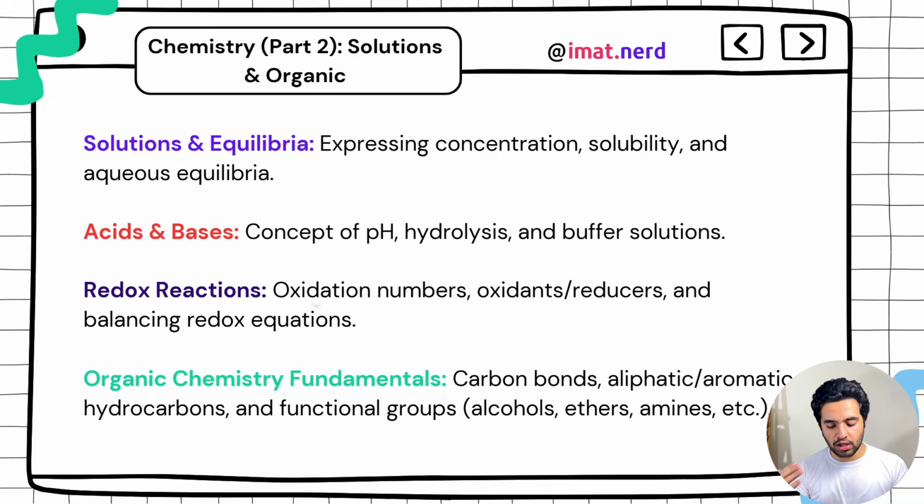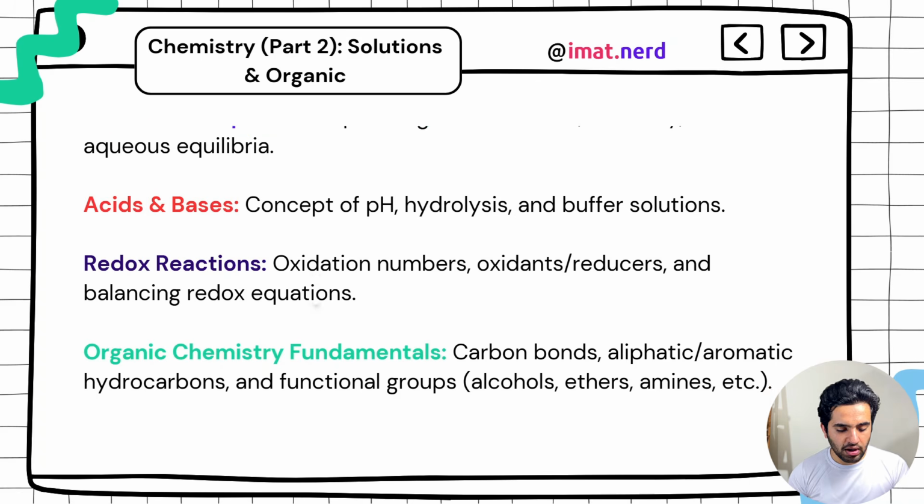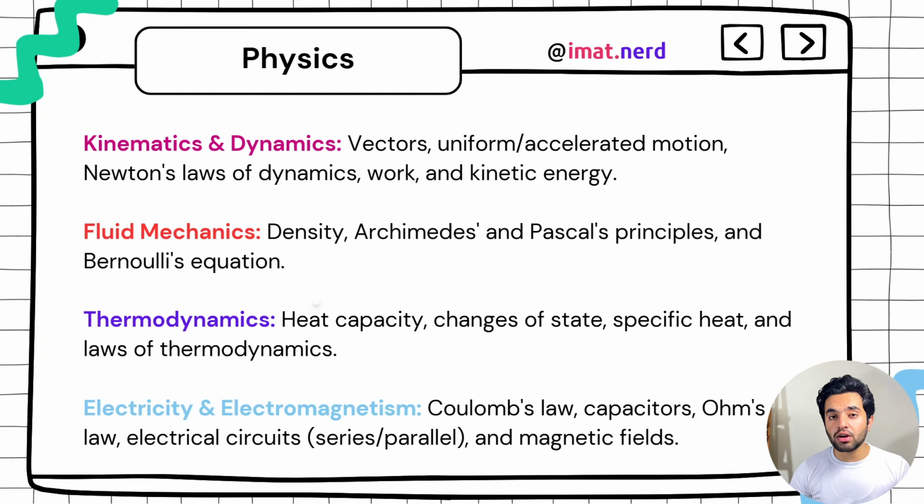In functional groups: alcohols, ethers, amines, carboxylic acids, ketones, and the aldehyde group. In each group, you need to know about their preparation, their reactions, and basic physical and chemical properties. This is very important. Of course, there will be 2 or 3 questions from the whole of organic chemistry, but you have to study it. You must know all the basics from organic chemistry. So this is the end of your organic chemistry.